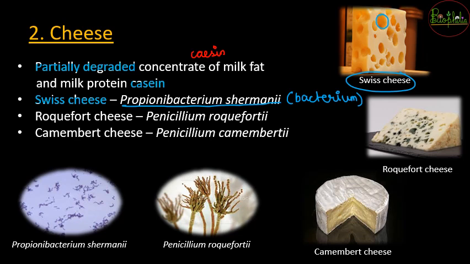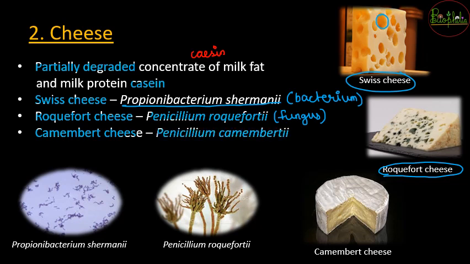Another example can be Roquefort cheese, and that is because of Penicillium roqueforti, and that is a fungus. तो penicillium fungus जो है, that is purposely grown onto the Roquefort cheese, and that is going to give its significant taste. वैसे ही Camembert cheese जो होता है, that is going to have a crust of फंगस, और वो फंगस होती है Penicillium camemberti.